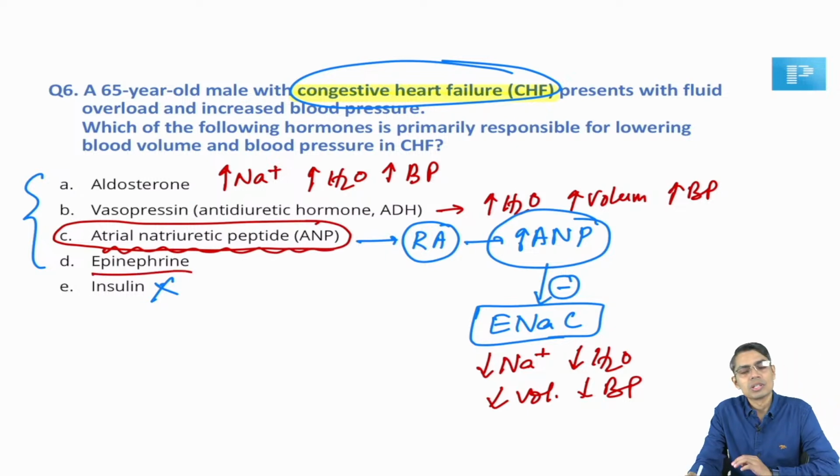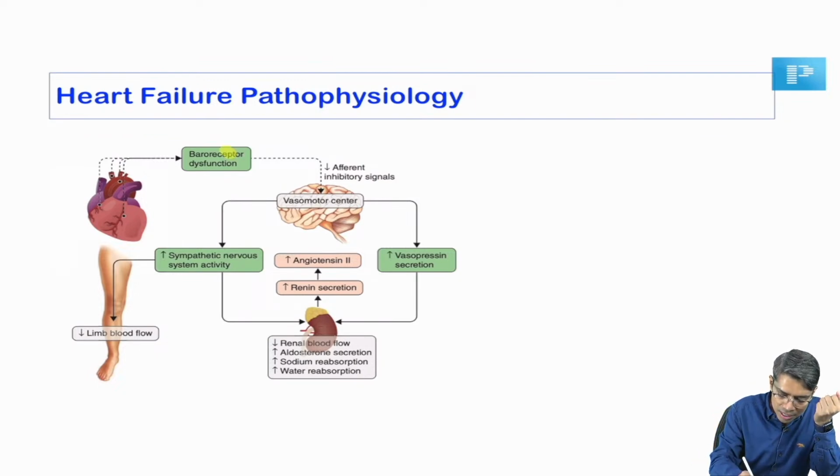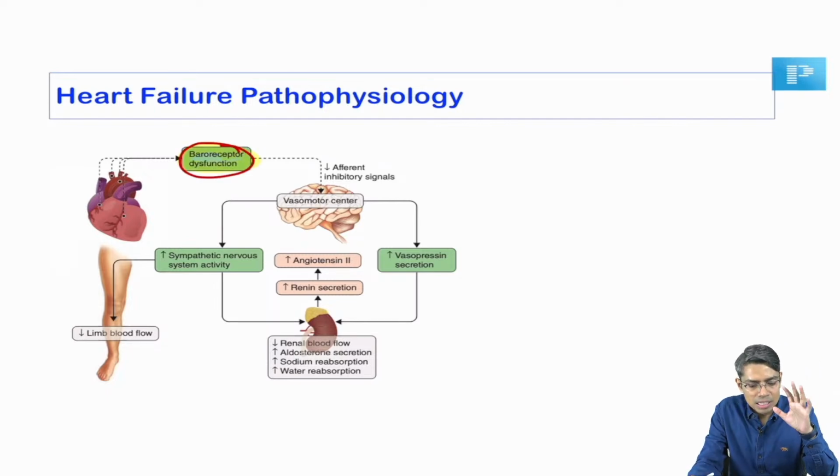Although epinephrine will also increase the blood pressure and blood volume, right? So all of you know the pathology of heart failure. This is the diagram taken from Harrison. I am 100% sure that all of you have understood this diagram. So whenever the heart is not able to pump properly, first there will be a decrease in blood pressure. Whenever there is a decrease in blood pressure, all of us know that the baroreceptor is not going to function.